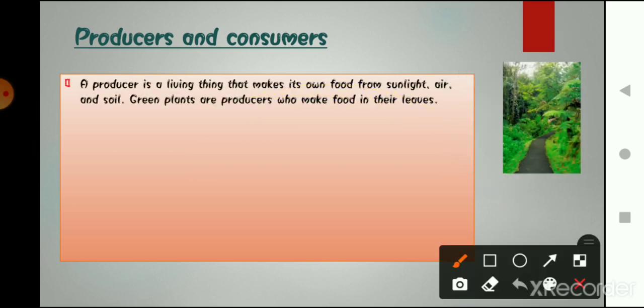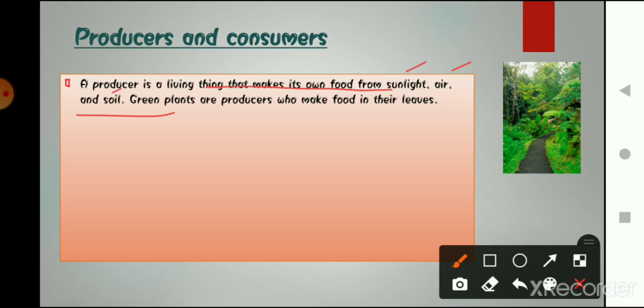Now what are we going to talk about? We are going to talk about producers and consumers. So what are producers and consumers? A producer is a living thing that makes its own food from sunlight, air and soil. Producers are those that can make their own food with the help of sunlight, air and soil.